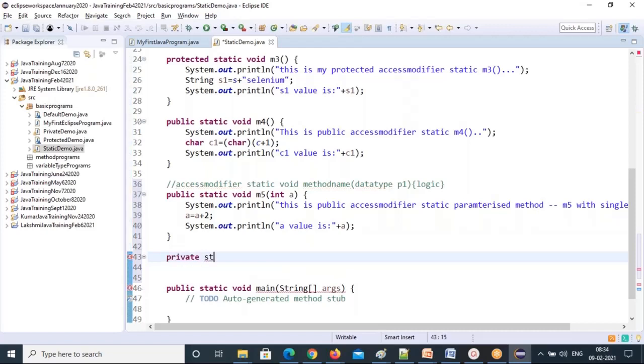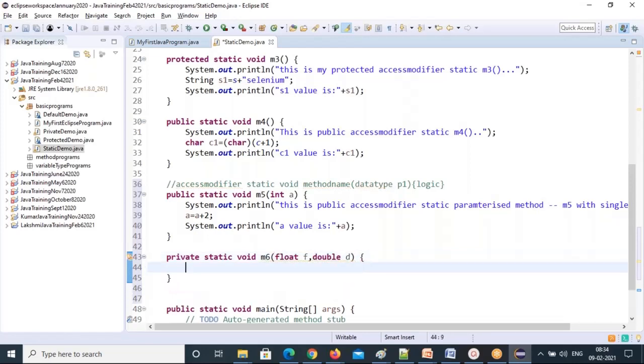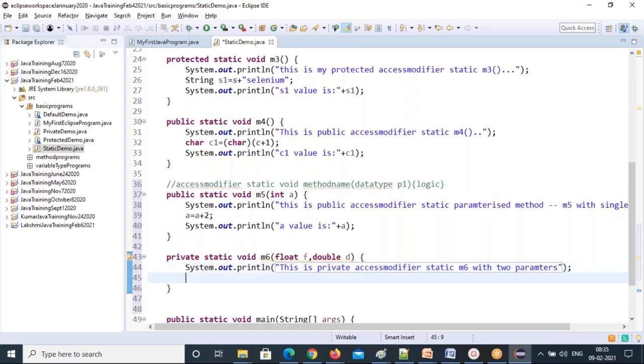Say private static void m6. Every method should be independent. Okay, make sure your methods are independent. Float f comma double d. So 2 parameters I have taken, both are decimal related. This is a private access modifier, static m6 method with 2 parameters. What are the parameters here? f and d are the parameters. What is the data type of f? Float. What is the data type of d? d's data type is double.